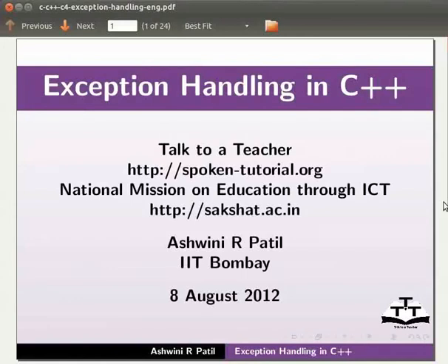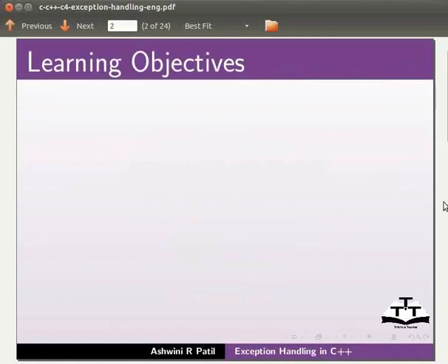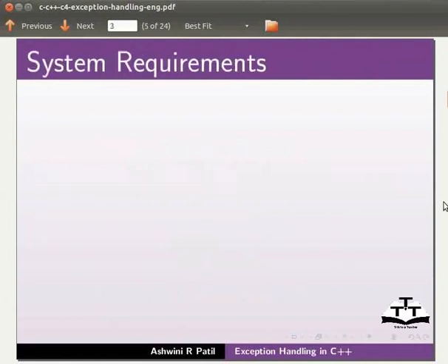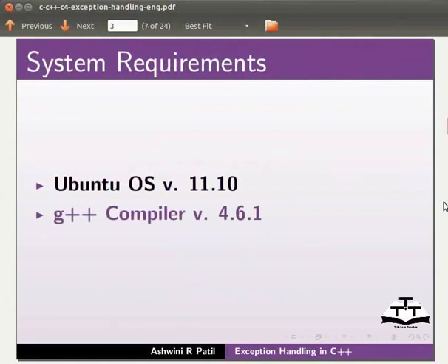Welcome to the spoken tutorial on exception handling in C++. In this tutorial we will learn exception handling. We will do this with the help of an example. To record this tutorial I am using Ubuntu operating system version 11.10, G++ compiler version 4.6.1.